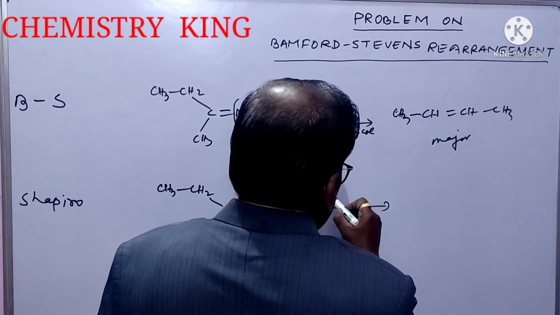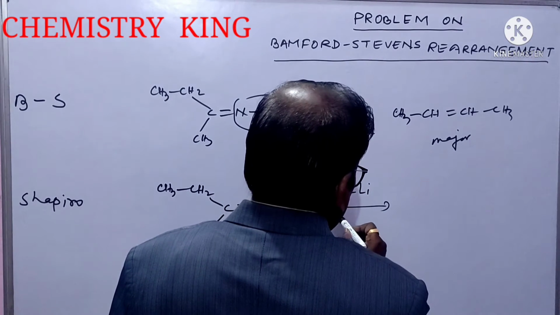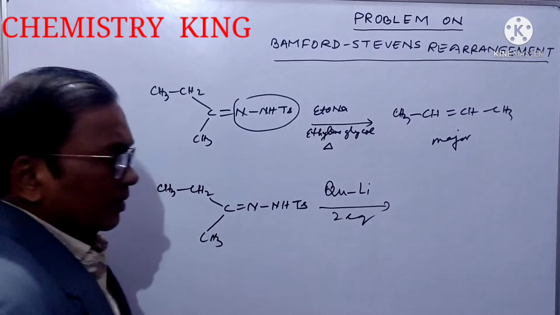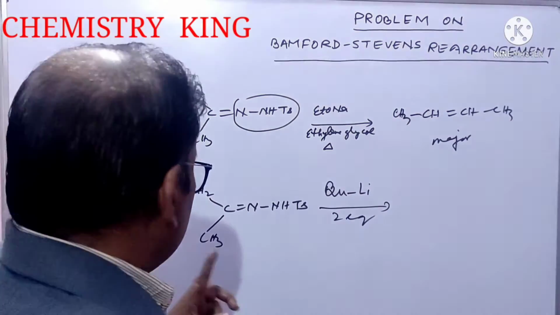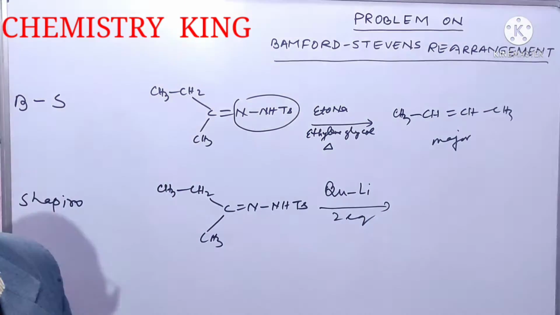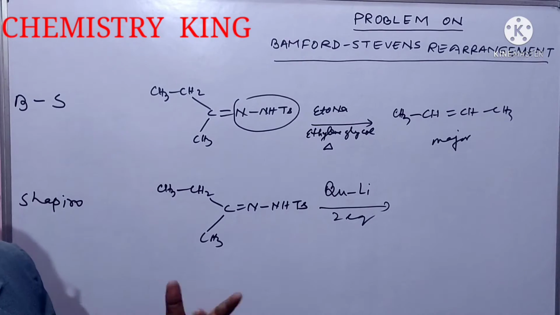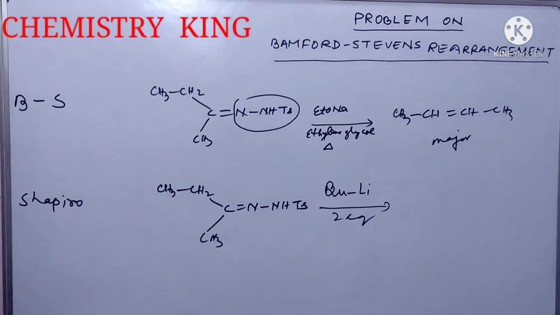If we take butyl lithium, two equivalent, to recognize Shapiro rearrangement, you must see the base butyl lithium. If butyl lithium and two equivalent is there, it will be Shapiro rearrangement.